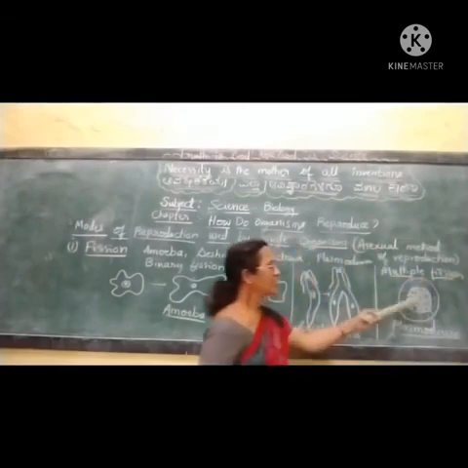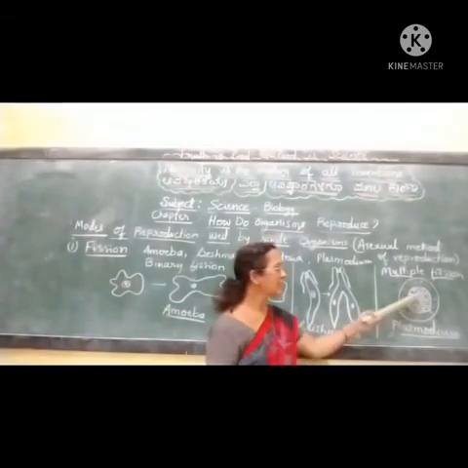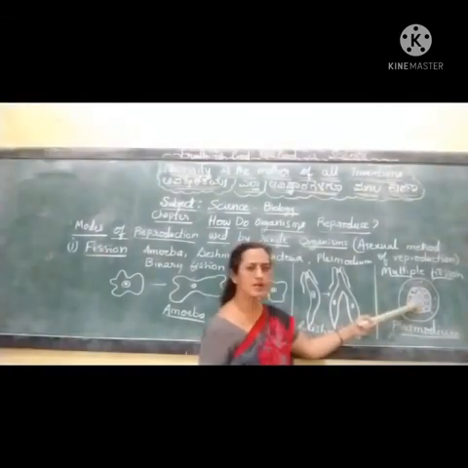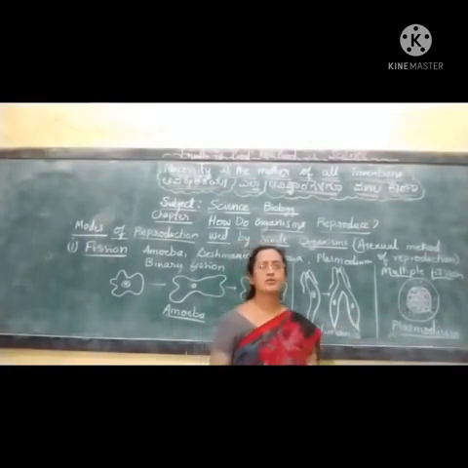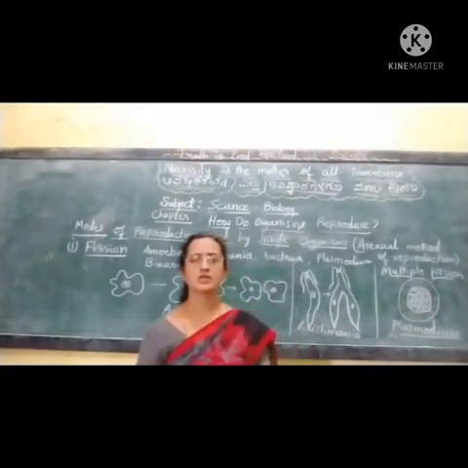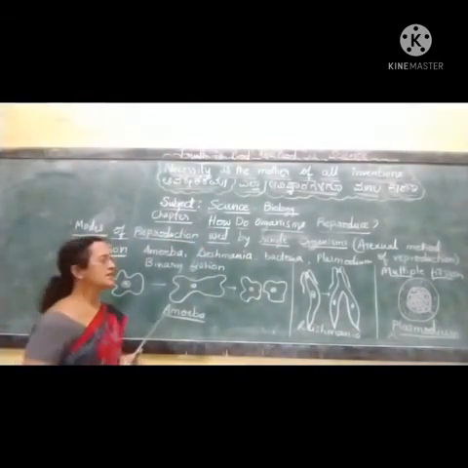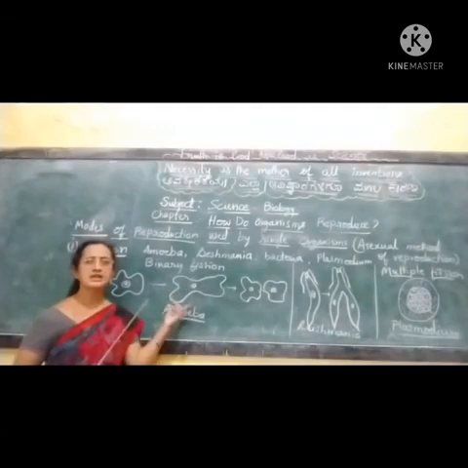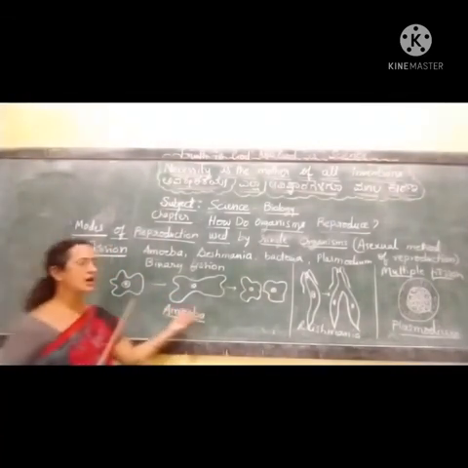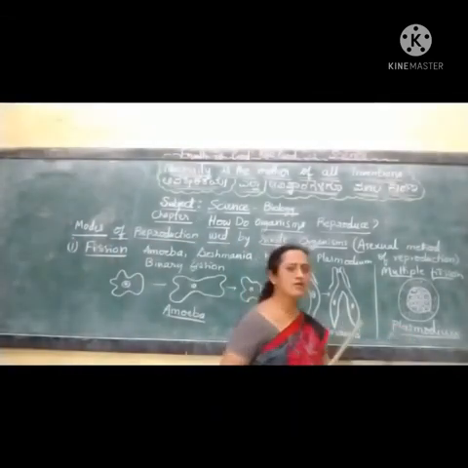Many bifurcations take place all across the cell, and each nucleus which has split forms a new malarial parasite or a new Plasmodium. Like this, the first type of asexual reproduction is fission. Here two types are observed: binary fission in the case of amoeba and Leishmania, whereas multiple fission in the case of Plasmodium.